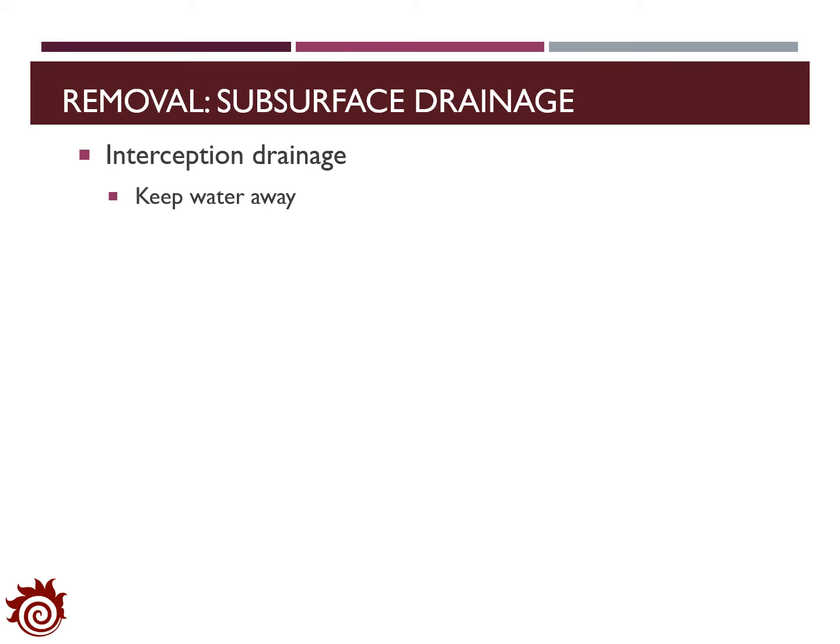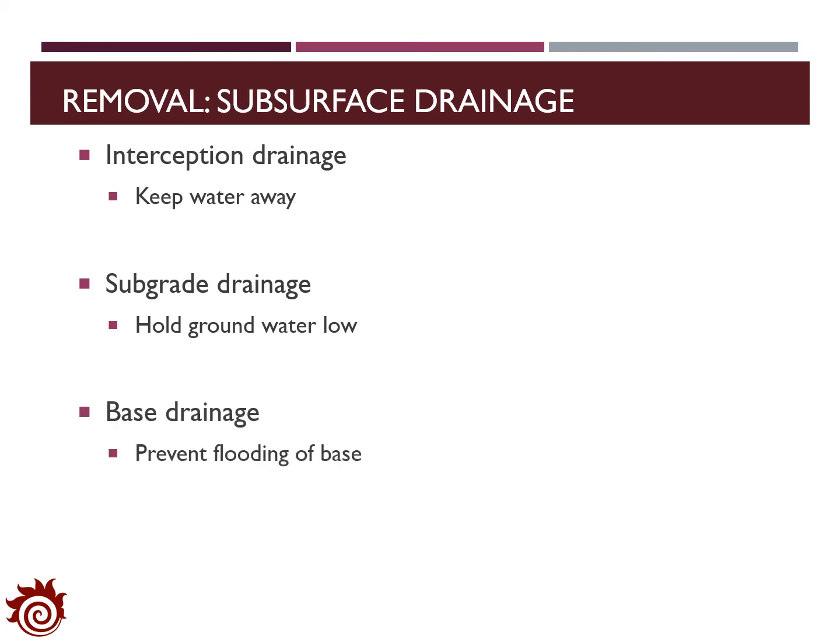Usually there are three types of subsurface drainage system. The first one is the interception drainage, which is applied to keep water away from the pavement. The second one is the subgrade drainage, which will try to hold the groundwater at a low level. The last one is base drainage, which will prevent the potential flooding of the base layer.